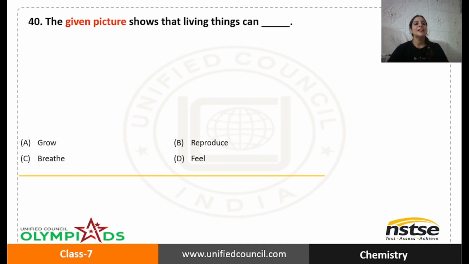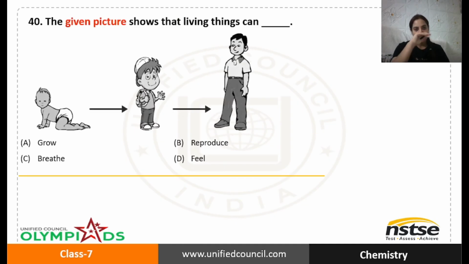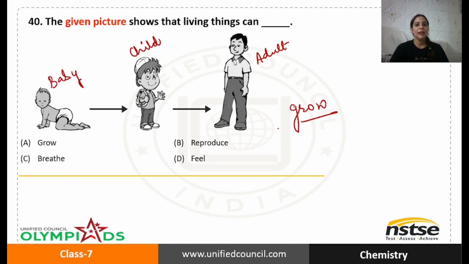Next question. The given picture shows that living things can. This is a picture. So what do you learn from this picture? You can see a small baby, a growing child, and an adult. So what does this show? We know that all living things have the power to grow. Like we all were born.